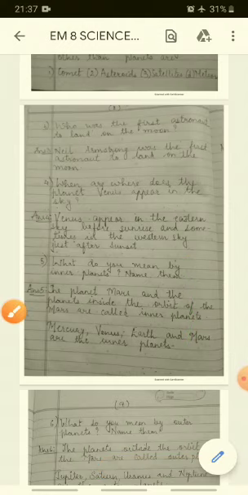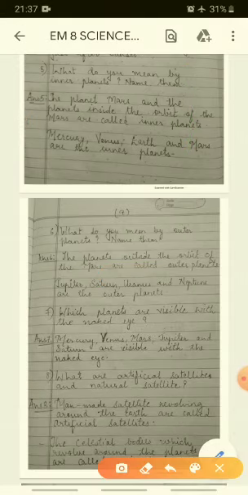Next is, what do you mean by outer planets? Name them. Yes, the opposite. The planets outside the orbit of Mars are known as outer planets. We have Jupiter, Saturn, Uranus, and Neptune. The planets which are nearer are the inner planets, with orbits inside Mars, and the planets orbiting outside Mars are Jupiter, Saturn, Uranus, and Neptune. Neptune, we all know, is the farthest planet of the solar system.